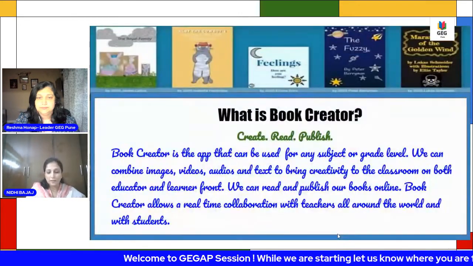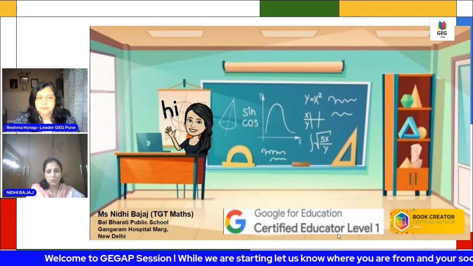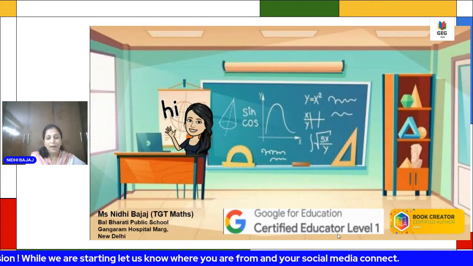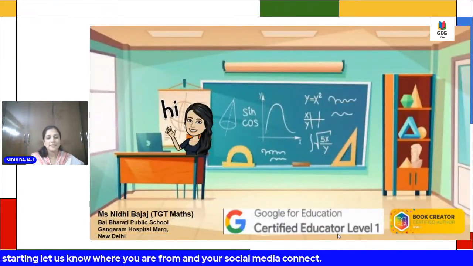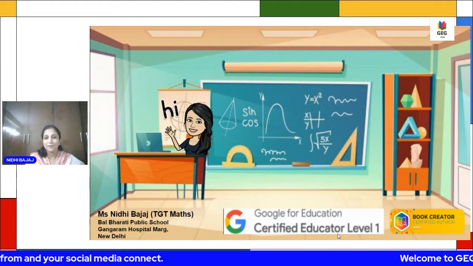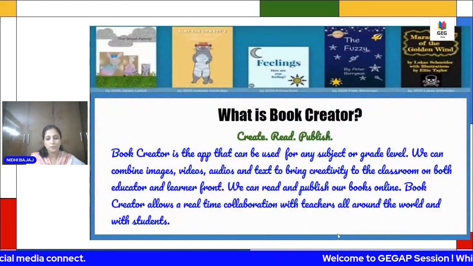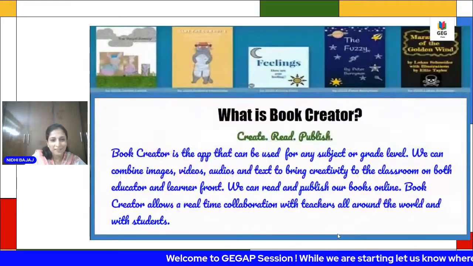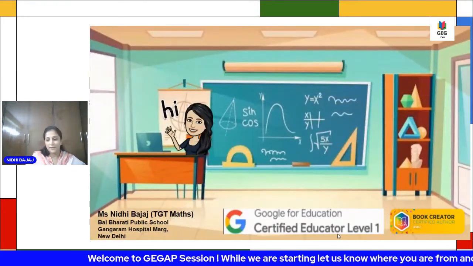So, hi, good evening, everyone. I am Nidhi Bajaj from Balbhati Public School, Gangaram Hospital, Marg, New Delhi. And I'm so excited to use this Book Creator app that I really wanted to share it with all my colleagues from everywhere in India.